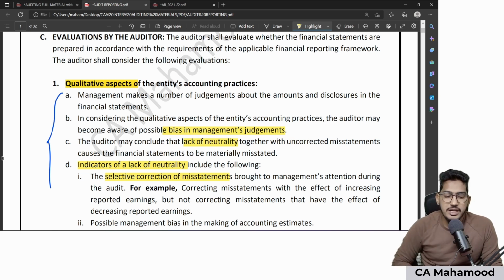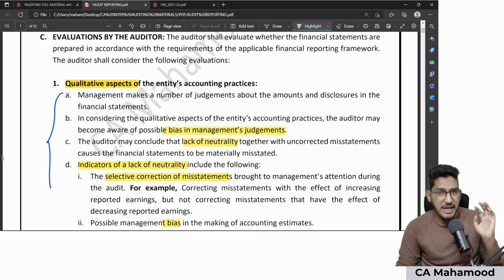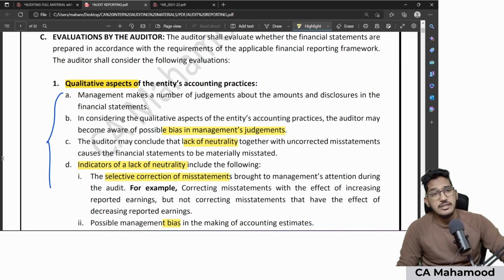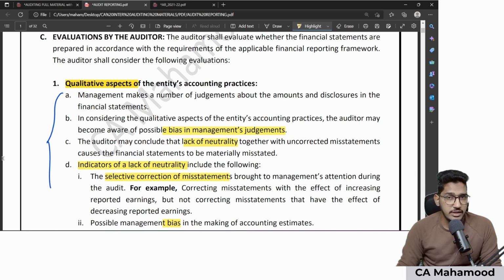Similarly, management is making wrong accounting estimates. They are showing bias in selecting accounting estimates. Like for example, a debtor is about to go bankrupt completely. When the debtor is about to go bankrupt completely, 100% provision should have been created. But what management is doing is they have created only 50% provision, even after they came to know that the debtor is about to go bankrupt and nothing is recoverable from his account. They should have created 100% provision, but management has created only 50%. This is also bias.